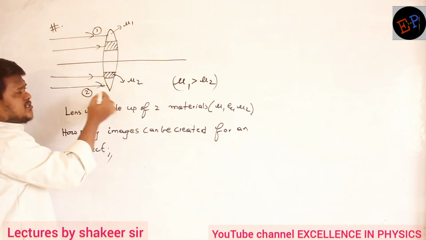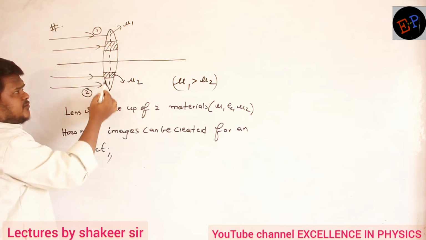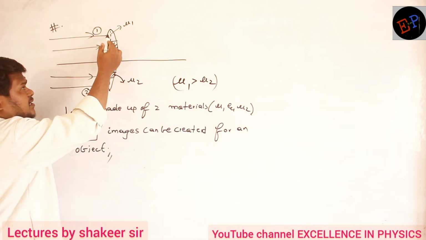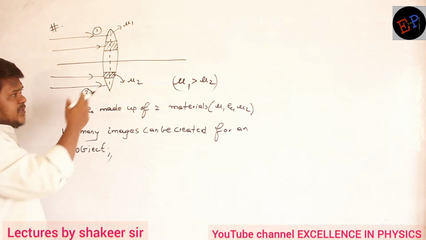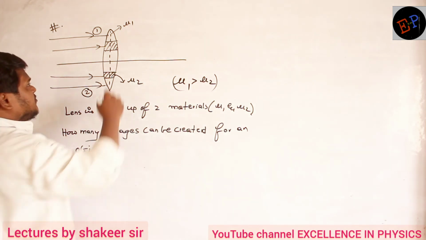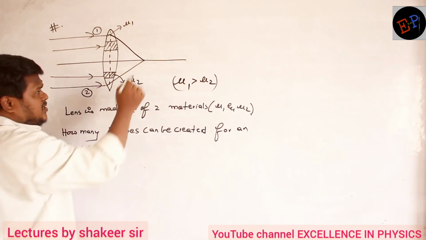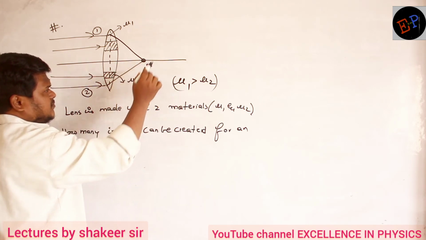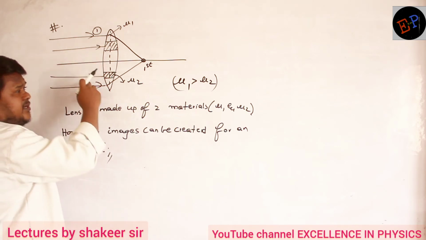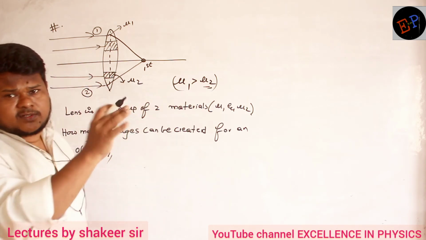They are entering into the first medium, no? They are entering into first material, mu1, whose refractive index is greater. When light enters this material, its mu value is greater, so bending of light also will be greater. So therefore what will happen? Image will be created at a lesser distance. So here the first image will be created. Then light enters into the second medium, and in the second medium its refractive index is mu2. Mu2 is lesser, no? So it cannot bend the light so much.